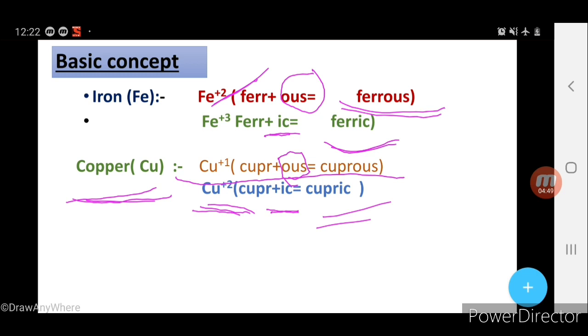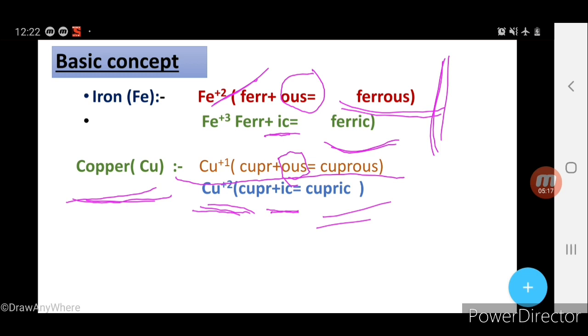If the same element has different oxidation numbers, the one with less valency gets -ous, cuprous, and the greater valency gets -ic, cupric.